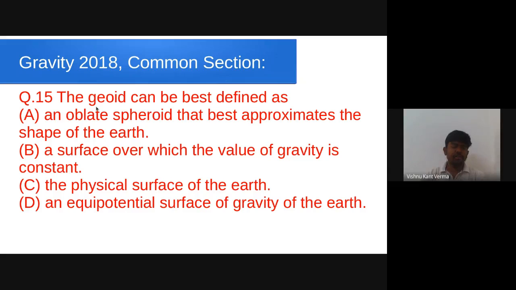The question is, the geoid can be best defined as, and the options are: A, an oblate spheroid that best approximates the shape of the Earth; B, a surface over which the value of gravity is constant; option C, the physical surface of the Earth; or D, an equipotential surface of gravity of the Earth. You guys want to try? You can write in the chat box.